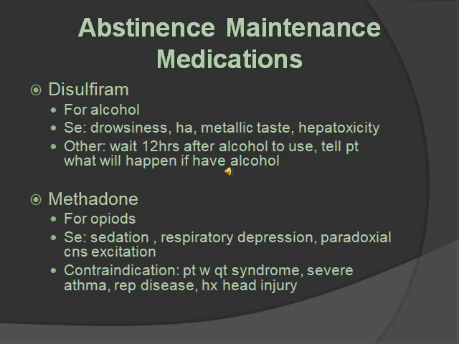Then the next medication is methadone. It's given for opioid. It reduces the withdrawal symptoms. Side effects are sedation, respiratory depression, paradoxical CNS excitation, which means that it's the opposite of what you would think it's trying to do. It's trying to slow everything down, and the opposite occurs. He gets excited. Contraindicated with patients with QT syndrome, severe asthma, respiratory disease, or history of head injury.